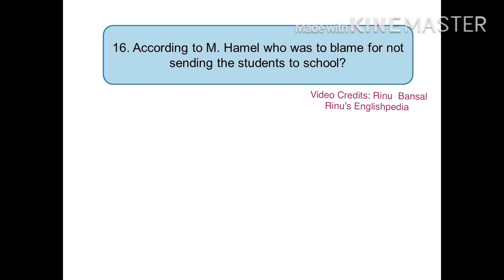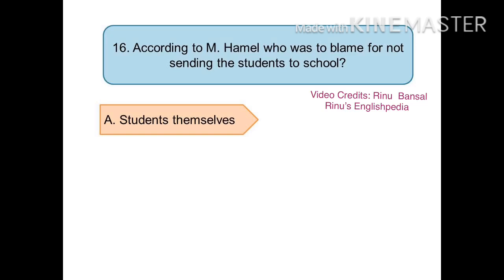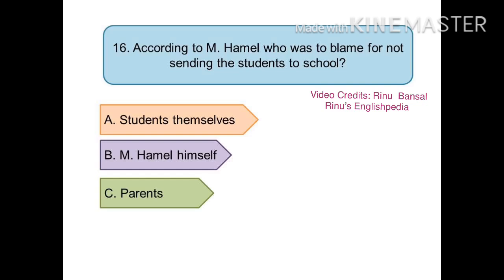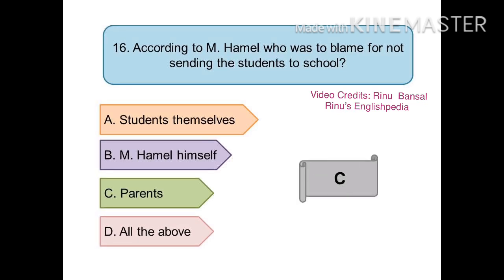Your next question is, according to Monsieur Hamel, who was to blame for not sending the students to school? And your options are option A, the students themselves, option B, Monsieur Hamel himself, option C, the parents, or D, all of the above. And the right option is option C. It was the parents who were to blame.